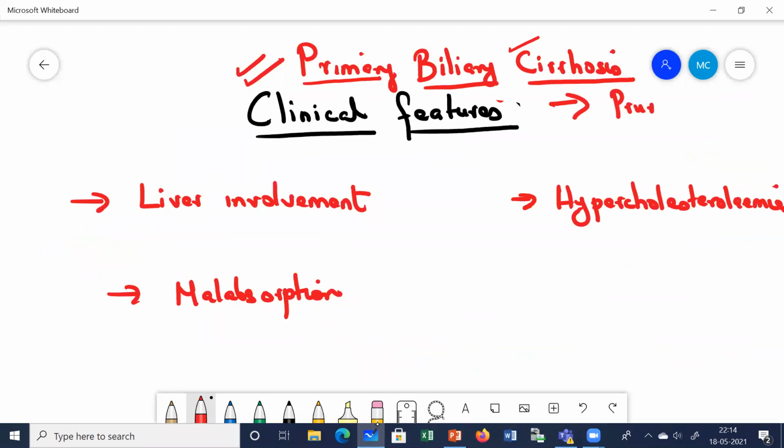First one is pruritus, which I just told you why: because of the retention of too many bile salts, and this conjugated hyperbilirubin in the blood, which causes itching. Then there is going to be jaundice, which is mainly because of the conjugated bilirubin, and there is hyperpigmentation. These are your three cardinal features.